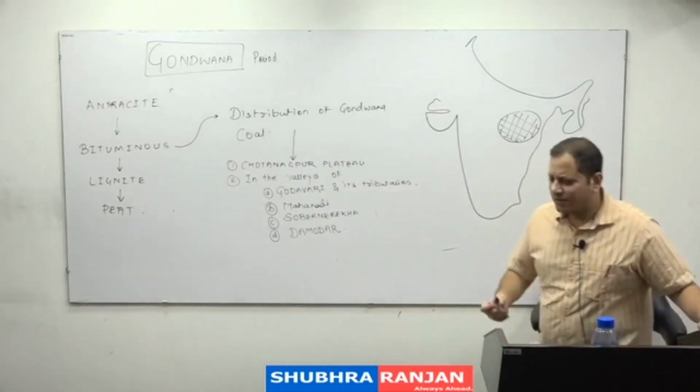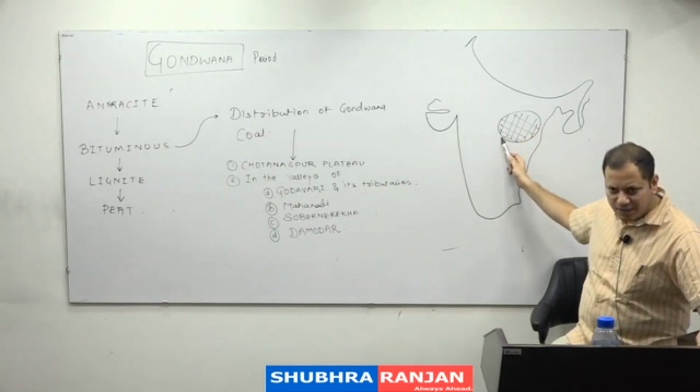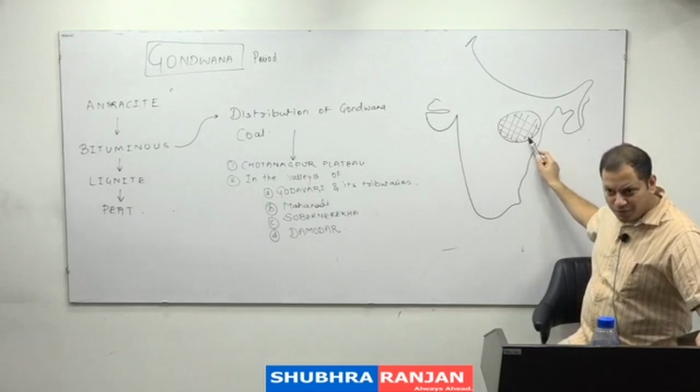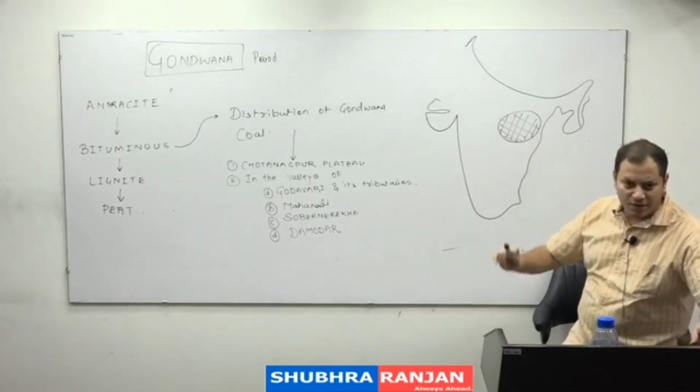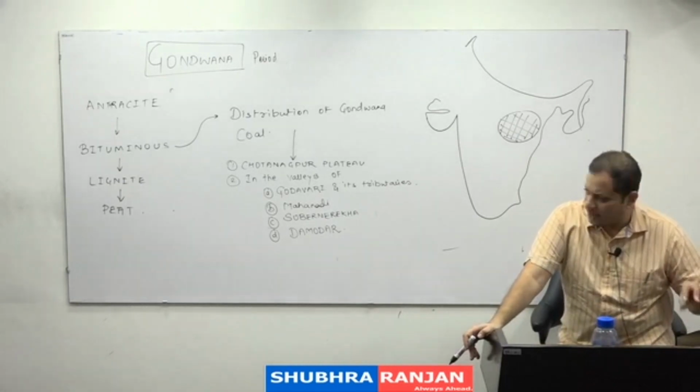And these are the states of Jharkhand, Chhattisgarh, to some extent Maharashtra, some parts of Madhya Pradesh, and some parts of Orissa and West Bengal. This is the distribution of Gondwana coal in India.